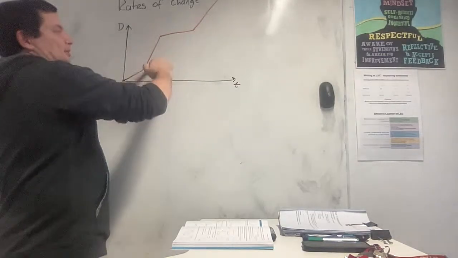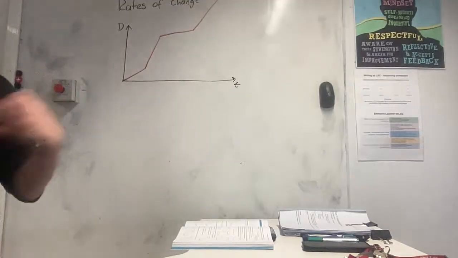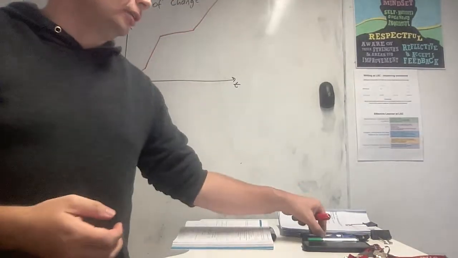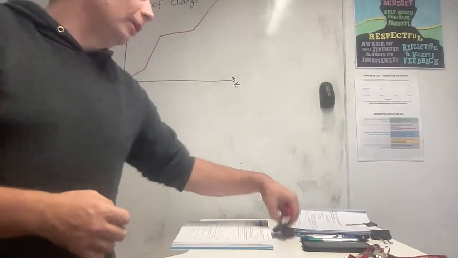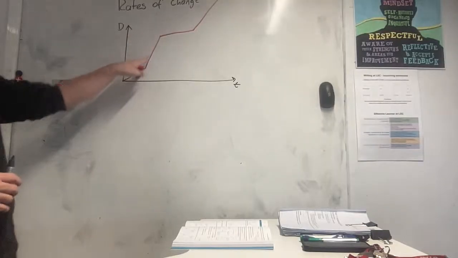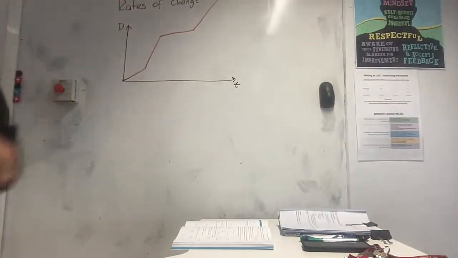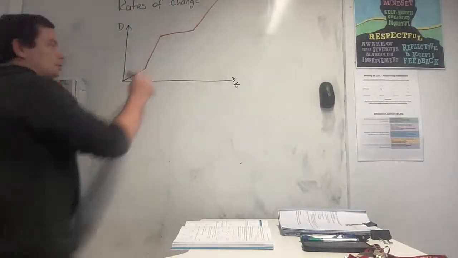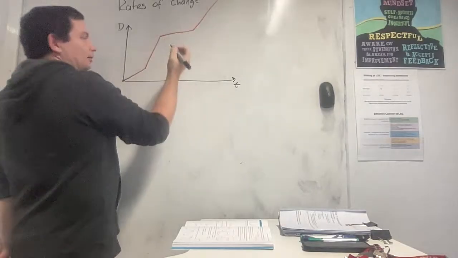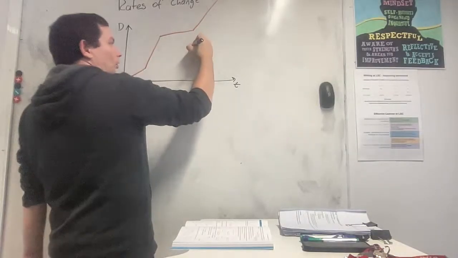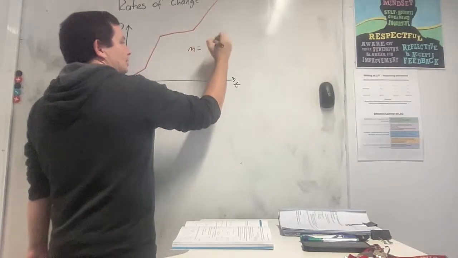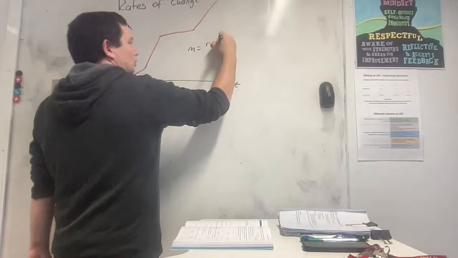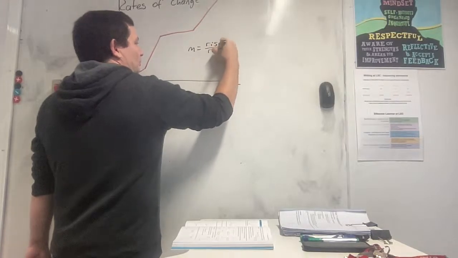I could do this as a whole bunch of different piecewise linear graphs if I wanted to. I could do a function. I'm not going to bother. It's not worth the effort. But what does the gradient of this graph tell me? If we think about that notation we had before, my gradient is equal to my rise divided by my run.